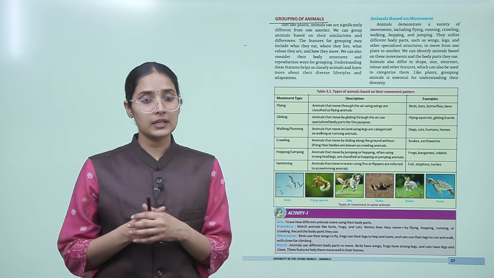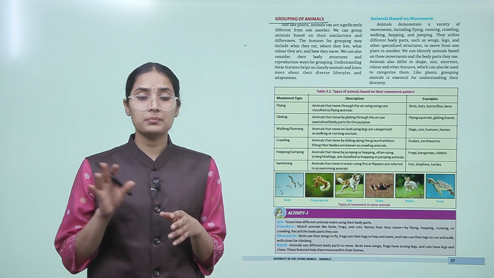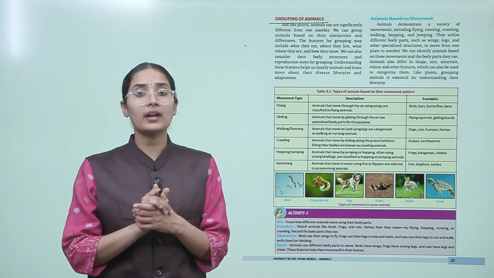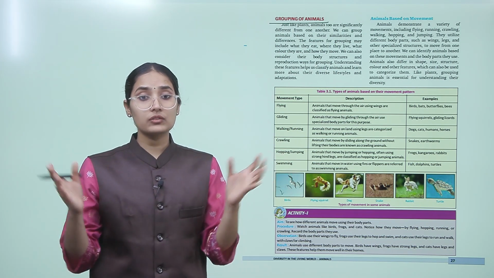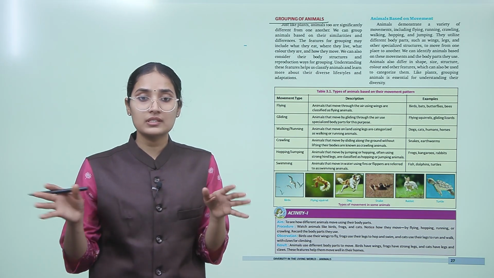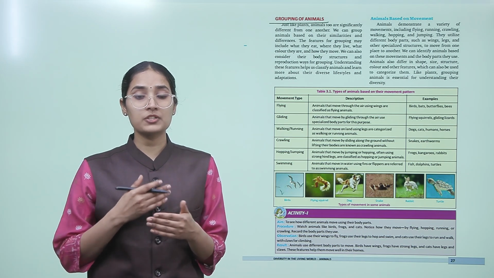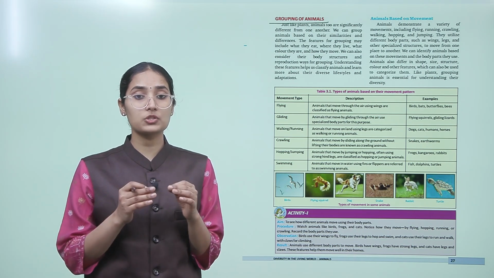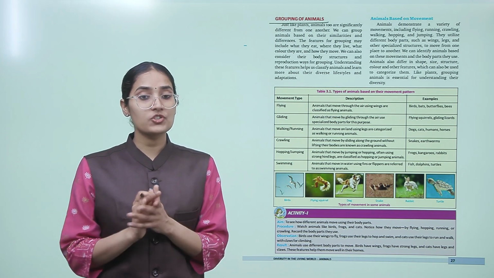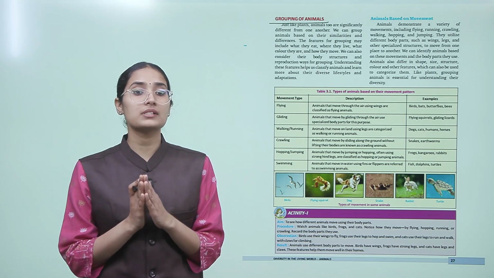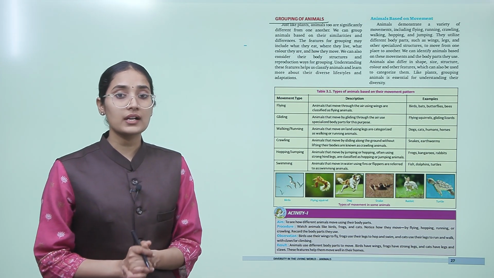Similarly, we will do this in animals also based on certain similarities. For example, animals living in certain areas, or animals having 4 legs, or animals eating a particular kind of food. We will categorize them, group them based on these kinds of features. So this will help us to understand them in a much better way. This will help us to understand them, compare them, and know more about them. Understanding these features helps us classify animals and learn more about their diverse lifestyles and adaptations. So let's begin with that.